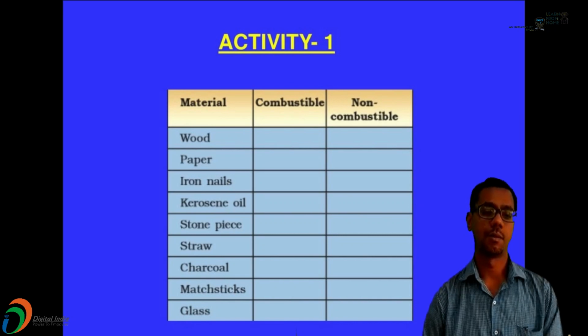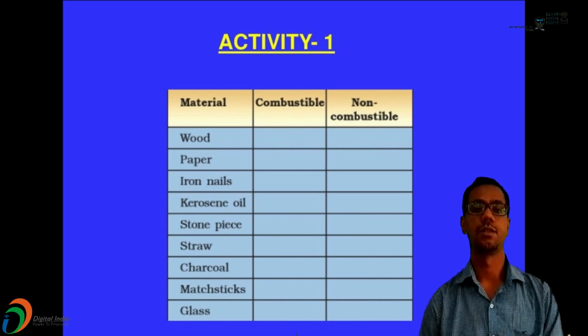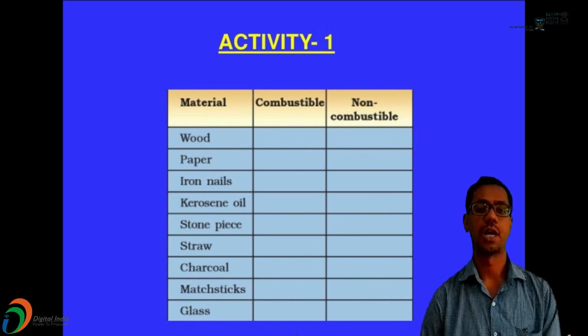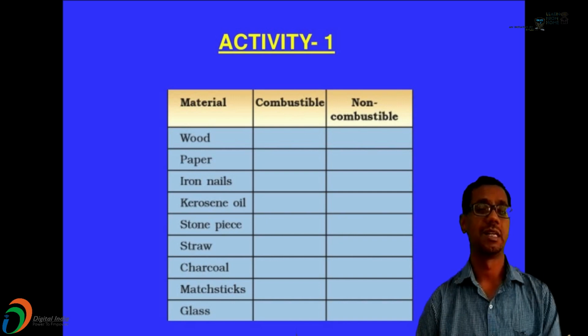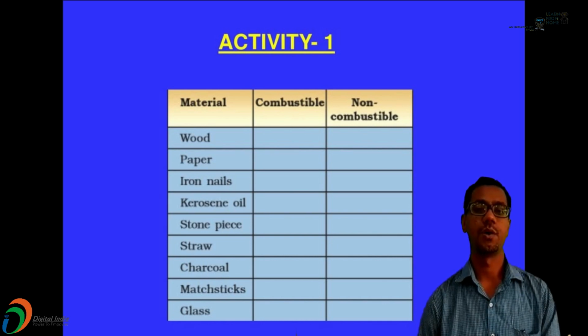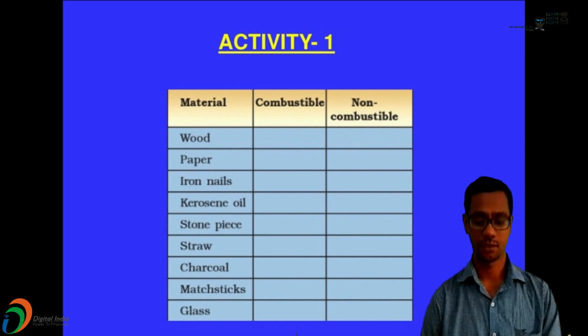Kerosene oil, it is combustible. Stone piece, it is non-combustible. Straw, yes, it is combustible. Charcoal, it is combustible. Matchstick, it is combustible. Glass, it is non-combustible. Just simply tick in front of the type of material whether it is combustible or non-combustible.